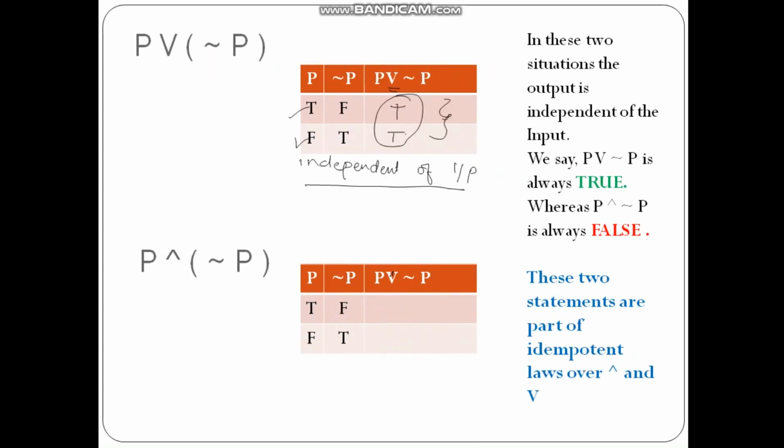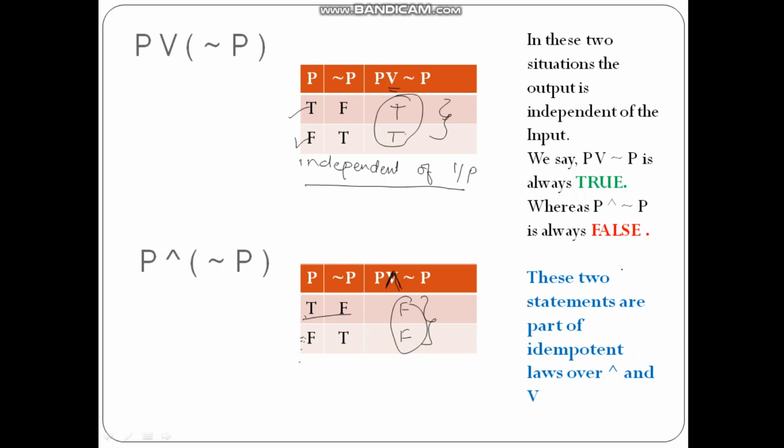P and not P. Now I am constructing it for P and not P. Okay, this is a conjunction. Sorry for that mistake in the symbol. So ANDing is true whenever all the inputs are true. Now here all the inputs are not true, so it is going to be false. This is also going to be false. Here the output is also independent of the input. You can see here the output is also independent of the input.